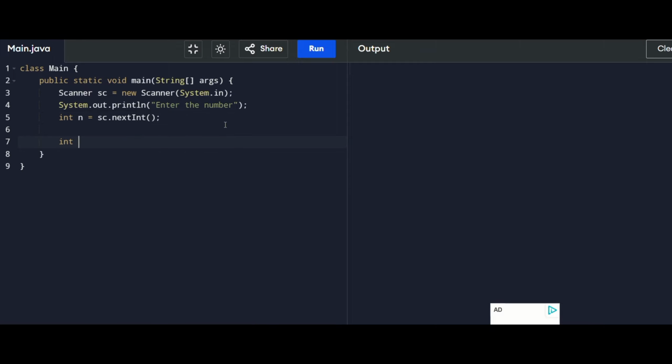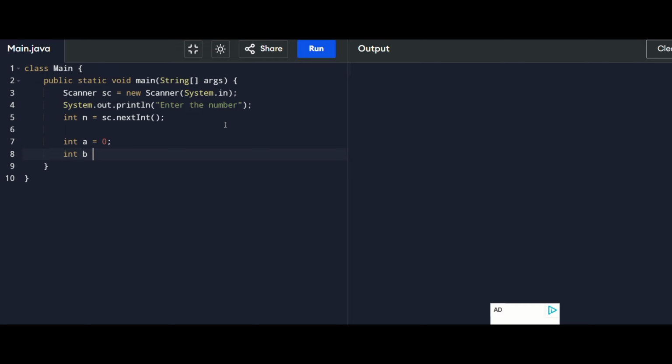I have to declare a number. Int a is nothing but my 0, int b is nothing but my number 1. Let's have a number c which is going to point to the third number we already checked. Okay, let me create a for loop here. Int i is equal to 0, i less than or equal to number n, then i plus plus.